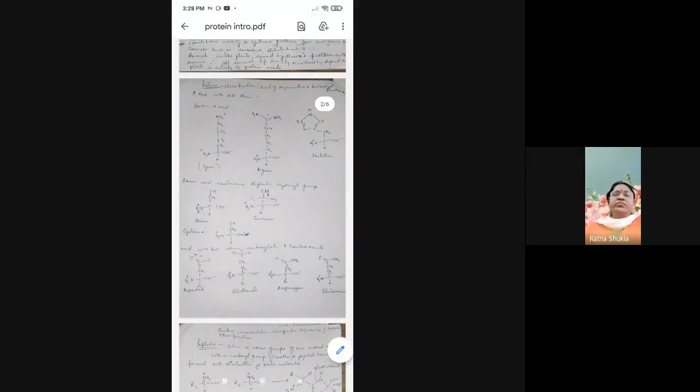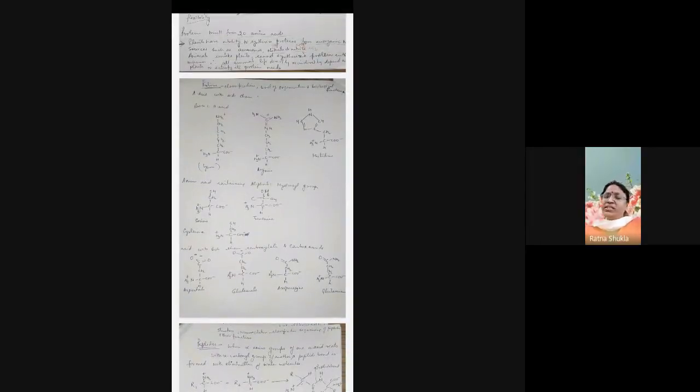So in the next part, we have the different amino acids. That is, amino acids are categorized into different categories, that is the acidic amino acids, basic amino acids, and there are a few examples which are shown on this PDF. Okay. Now next we come to the amino acid part which is very important, that is the classification of the amino acids.